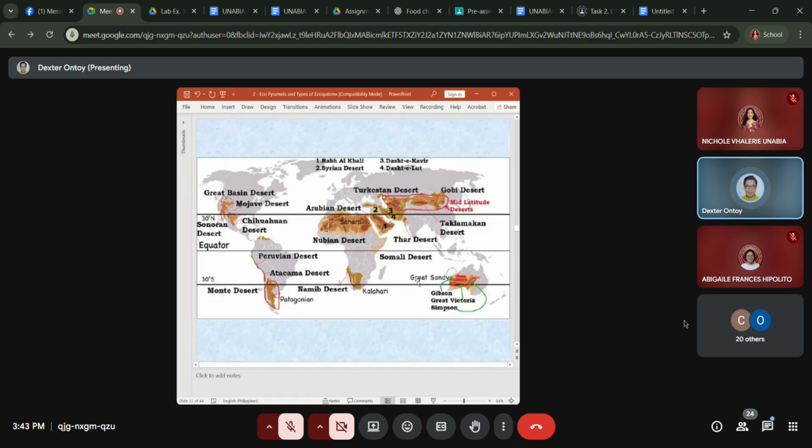So the deserts are located in different kinds of areas, in different parts of the world. Australia, in Africa, there is one in the southern part of Africa, also in the northern part of Africa, and northeast of Africa, and also in the European continent. That's in Russia, and then on the left side, southernmost, you have the Monte Desert. Then you also have this strip in Peru, the Peruvian Desert. Then a little bit patchy here in the Americas, and some part in the Midwest. This one, I think, is in the Vegas area. So these are the desert areas in the Americas.